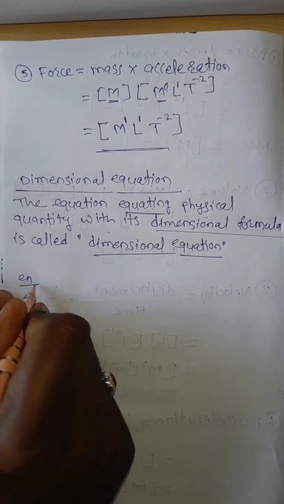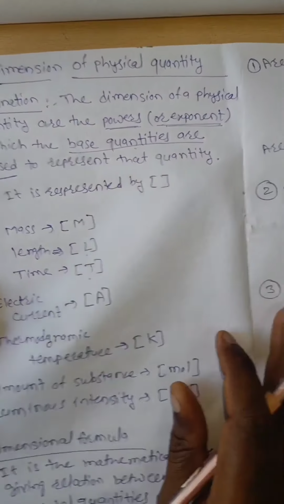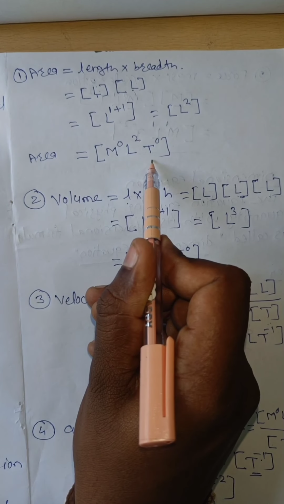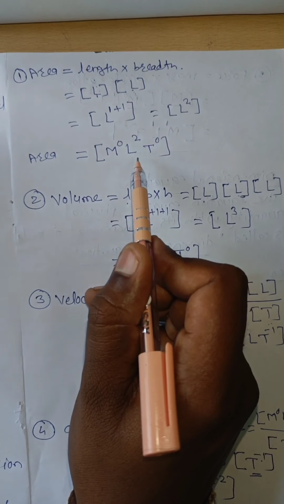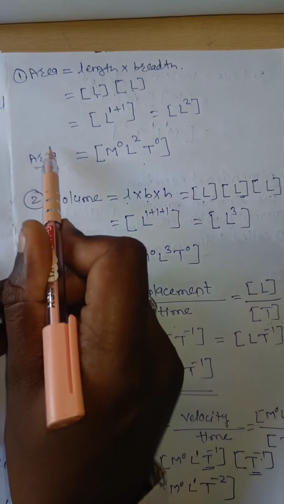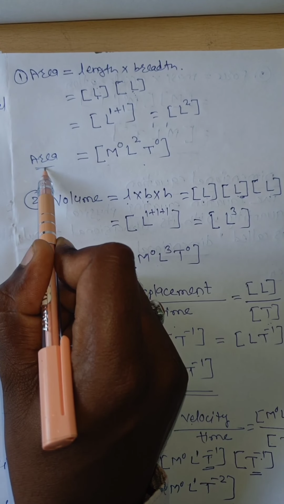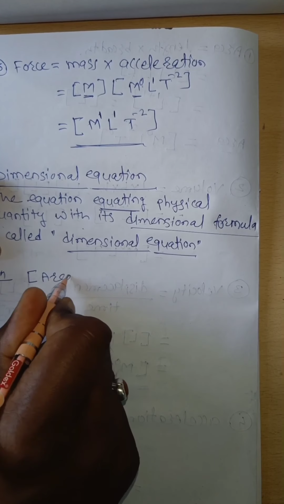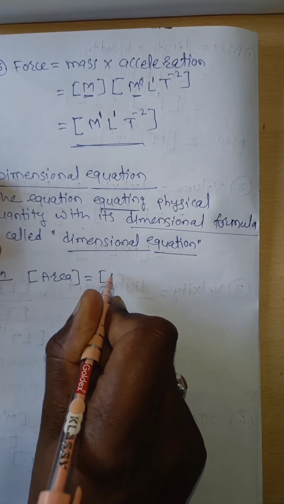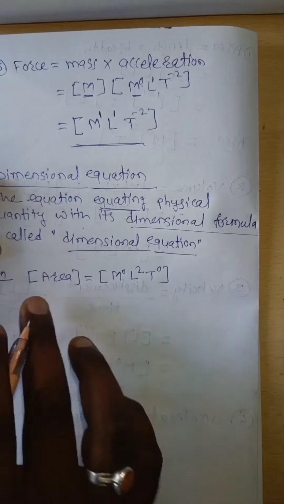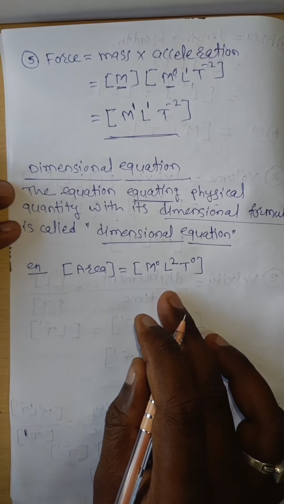For example, we have already seen that the dimensional formula of area is M^0 L^2 T^0. Then we have to equate the physical quantity with its dimensional formula, and that is known as a dimensional equation. Means, what is meant by dimensional equation? That is, area we have to write as [area] = M^0 L^2 T^0. Then this is known as a dimensional equation.